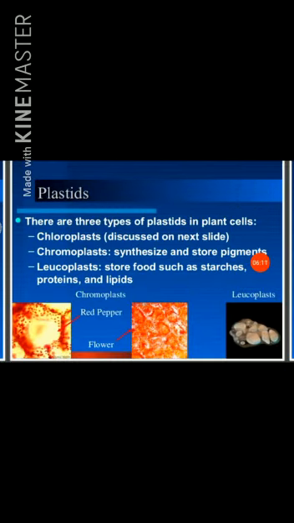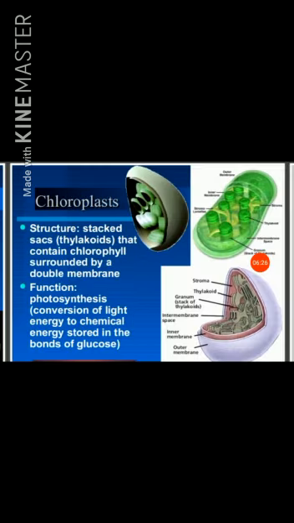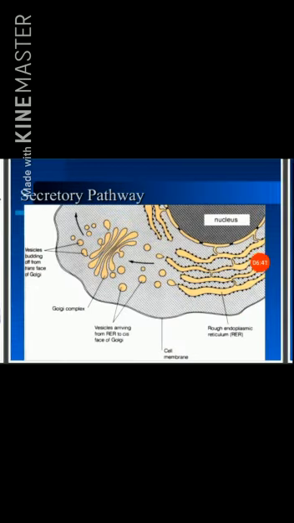Plastids: there are 3 types of plastids in plants. Chloroplasts are discussed on the next slide. Chromoplasts synthesize and store pigments. Leucoplasts store food such as starches, proteins, and lipids. Chloroplast structure: stacked sacs that contain chlorophyll, surrounded by a double membrane. Function: photosynthesis, conversion of light energy to chemical energy stored in the bonds of glucose.